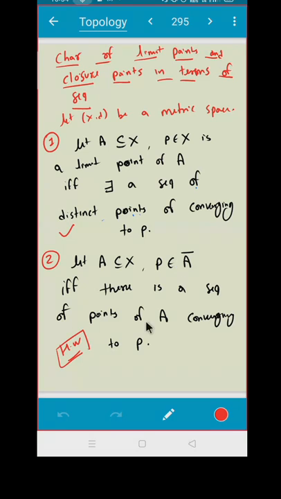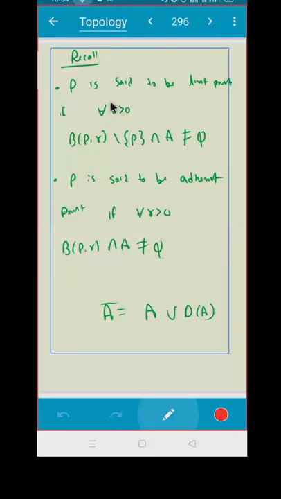P is said to be a limit point if for all r positive, B(p, r) minus {p} intersection A should be non-empty. And when do you call p an adherent point? Adherent point means it is a point of the closure, correct? So when p belongs to A, then the intersection with A should be non-empty. And A closure equals A union D of A.